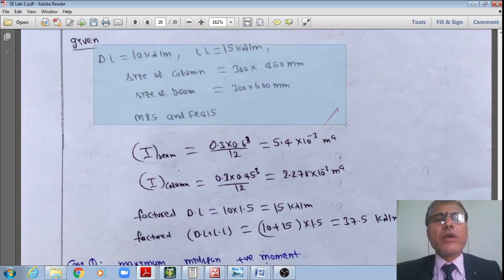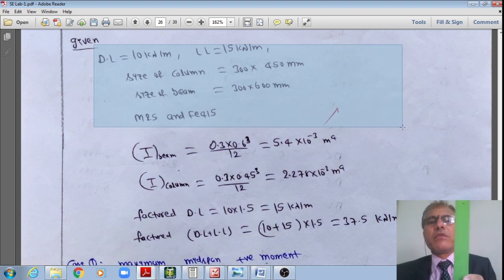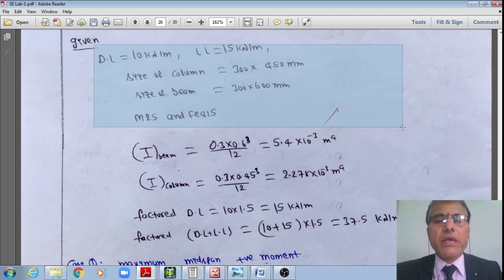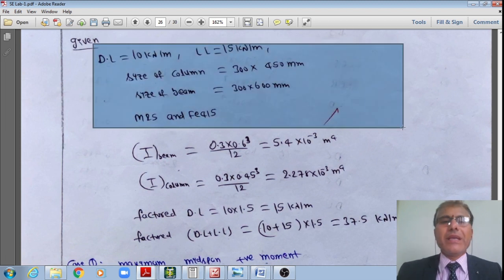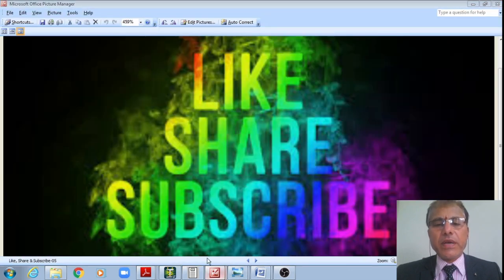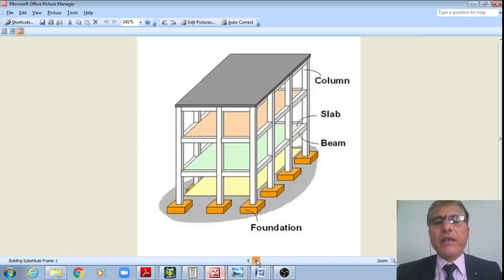Like this, right? The dead load is given as 10 kN per meter and live load as 15 kN per meter, and the size of the columns is equal to 300 by 450, and that of the beams is 300 by 600. And M25 grade concrete means characteristic compressive strength is equal to 25 Newton per mm square, and yield strength of the steel is equal to 415 grade steel, right? Now this is how the different inputs are given. For these inputs I need to do the design, right?